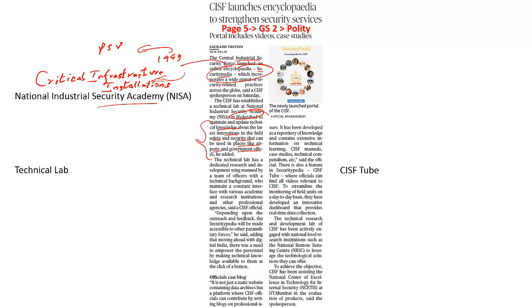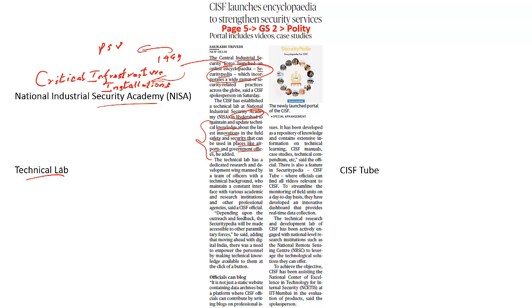In this development, they will build what is called the technical lab. This technical lab that CISF is planning to come up with will be a research and development laboratory. It will have the technocrats and all those research and developmental personnel who will add value, with constant interface with multiple security agencies, research institutions and other professional agencies, so that they would be able to enhance the technological upgradation.